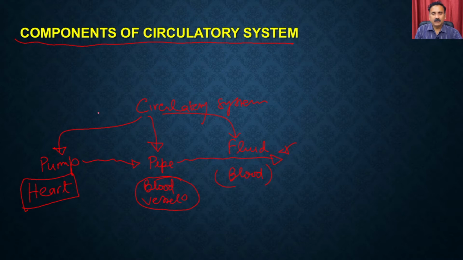And so what we are going to discuss, we are first going to discuss the structure of the pump, which means the structure of the heart. Then we are going to discuss the structure of the pipe, which means the different types of blood vessels. And then we are also going to discuss the fluid, the blood, and what the different functions of the blood are, as well as the function of the different organs. So let's first start by discussing the machinery, that is the pump as well as the pipe.